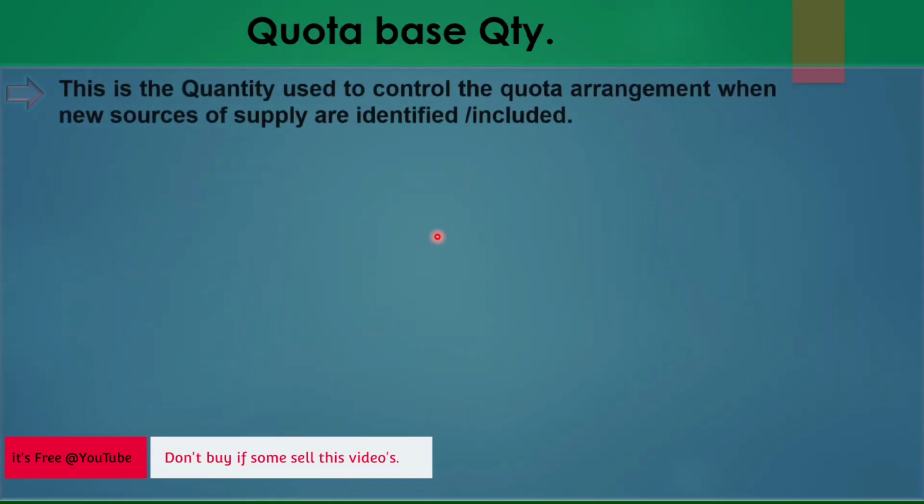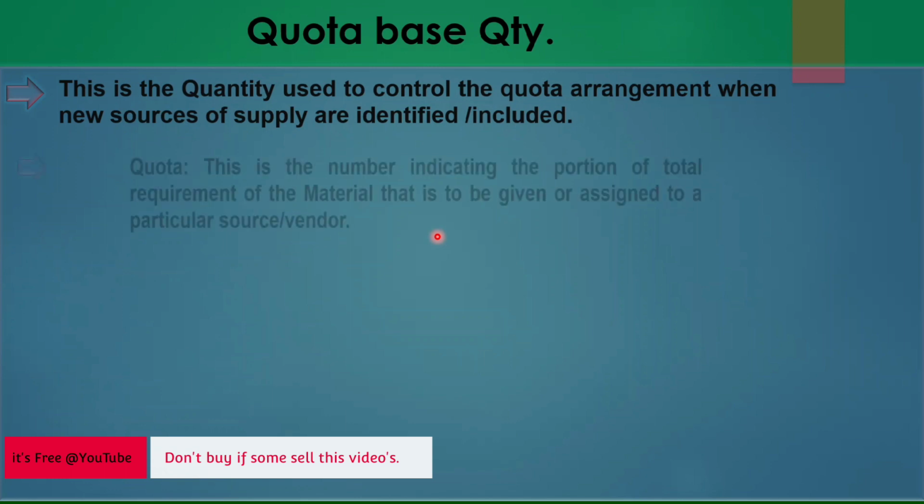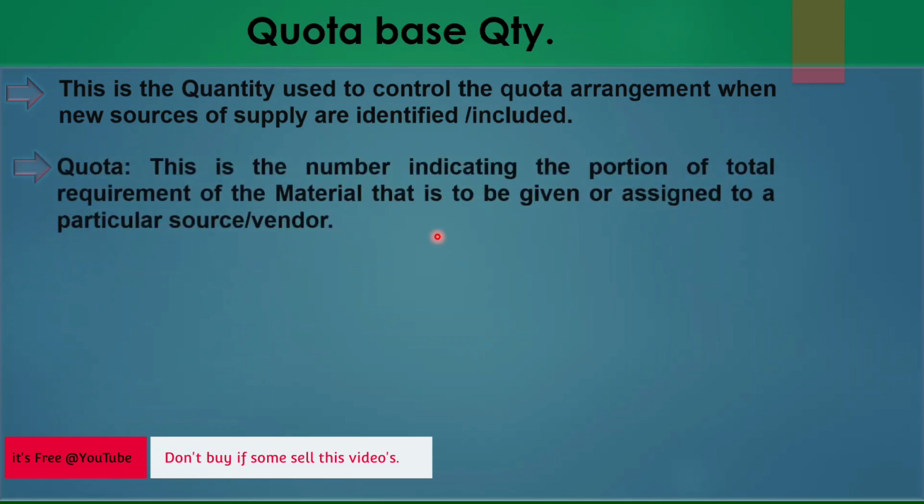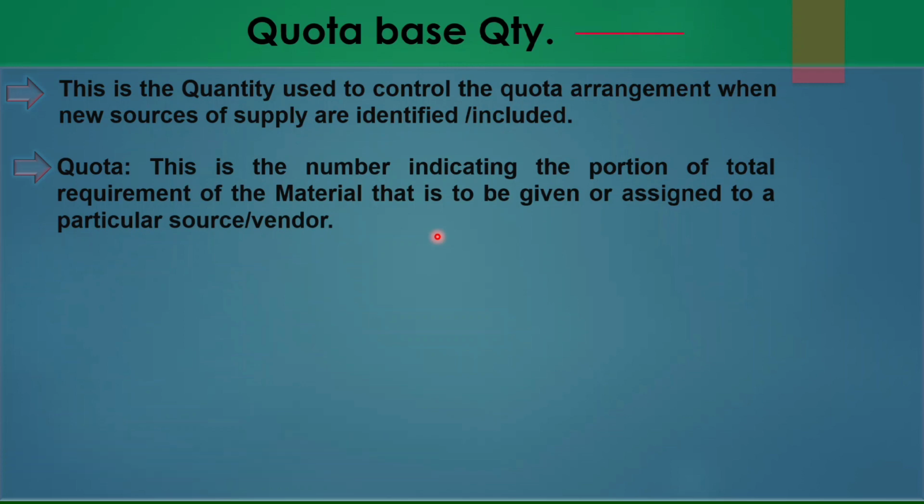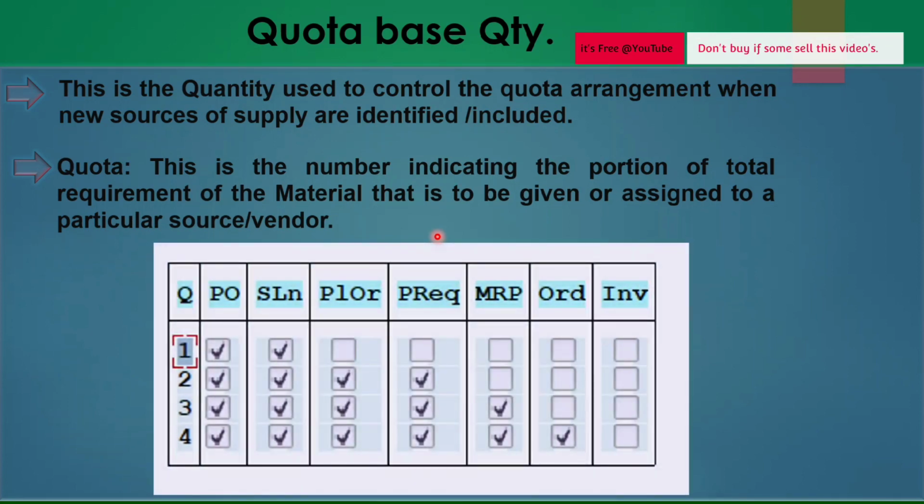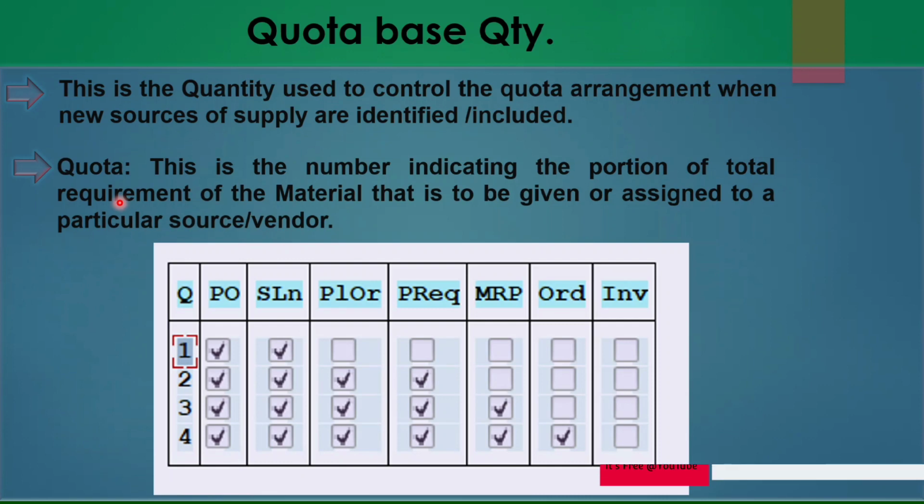So this is the quantity used to control the quota agreement when new sources are identified, added, or included in the quota agreement. So quota is the number indicating the portion of the total requirement of material that is assigned to the particular source or vendor. So this way we can control, and we have already seen what all fields will get considered in this.